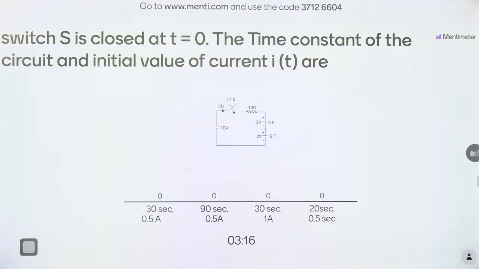This is a very simple question. Switch S is closed at t equal to 0. What is the time constant of the circuit and what is the initial value of the current? Very simple question. Yes, everyone.